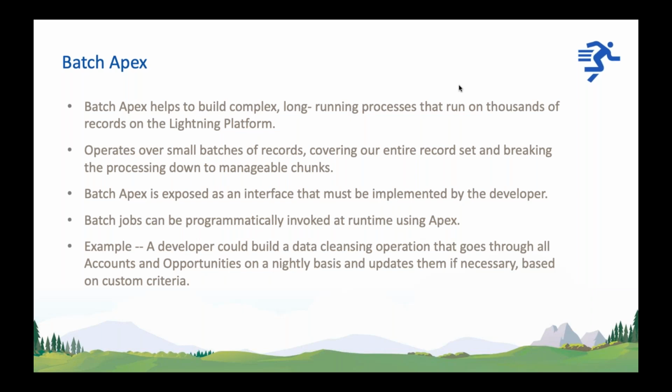If you remember, we have a limit of a maximum of 50,000 records that can be fetched and 10,000 records that can be updated or manipulated, right? If I have 1 lakh records, 10 lakh records, which means 1 million records, and I want to update all the records at a time.